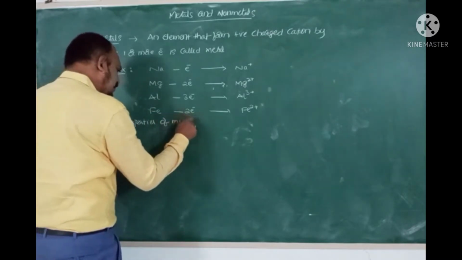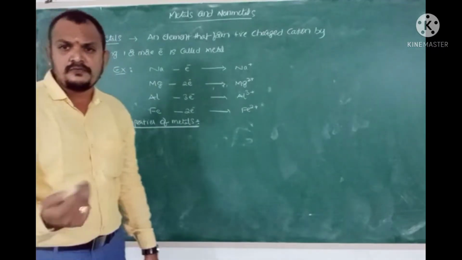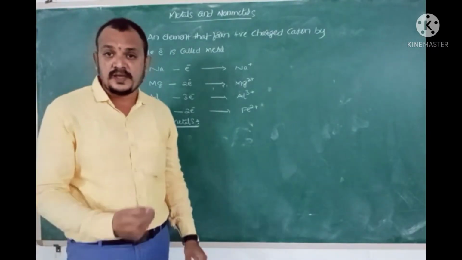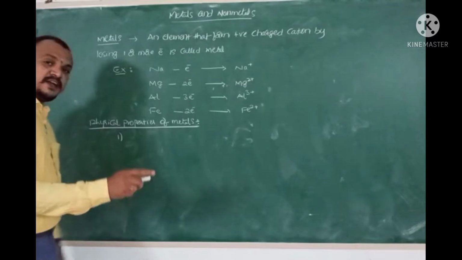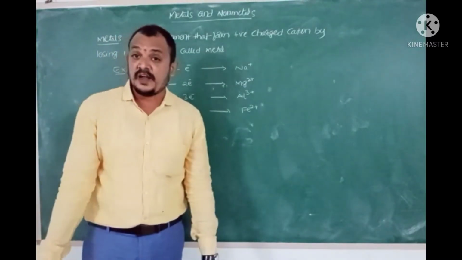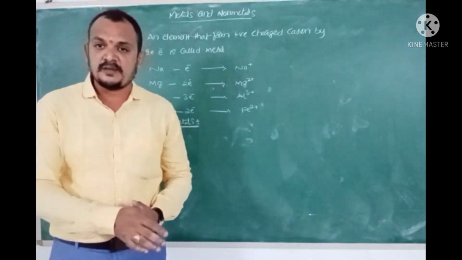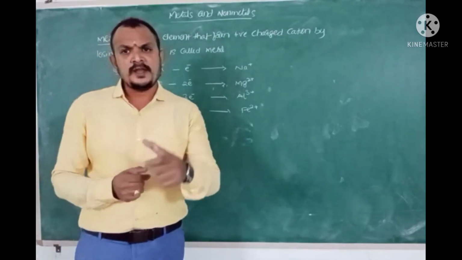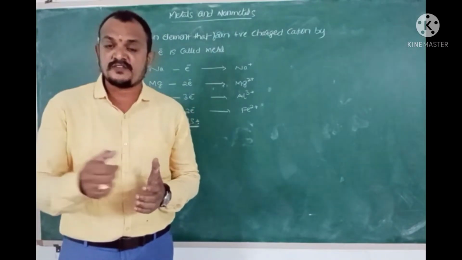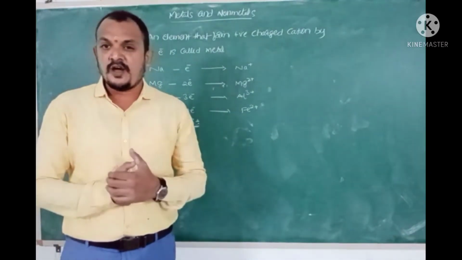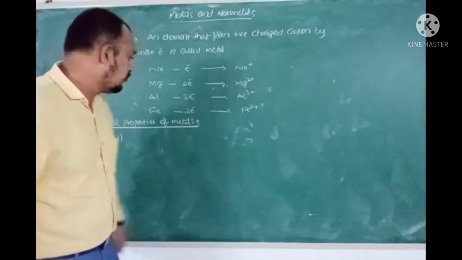Physical properties of metals. These are very commonly known to you. Just while saying, you will get that, yeah, I knew it already. The first characteristic of metals is that metals are generally hard solids at room temperature due to strong metallic bonding forces of attraction operating between metallic atoms. In a metal crystal, strong metallic bonding forces of attraction operate between the metallic atoms, so metals generally exist as hard solids at room temperature.